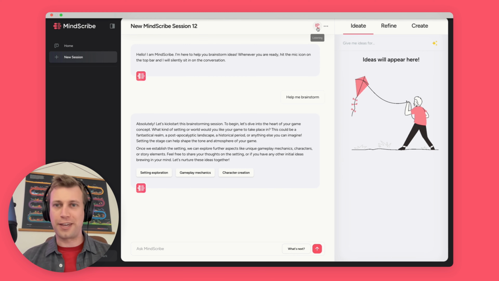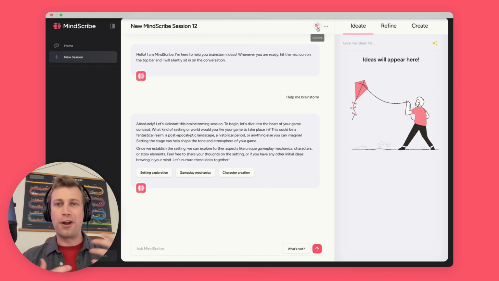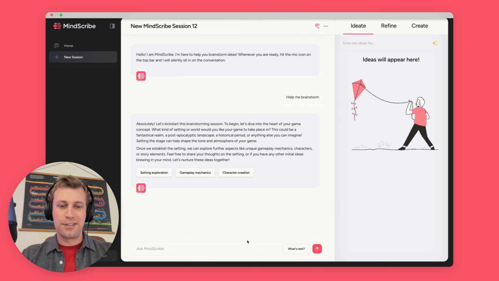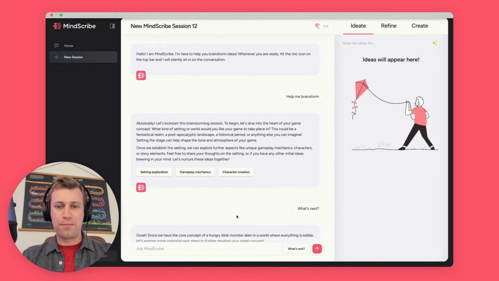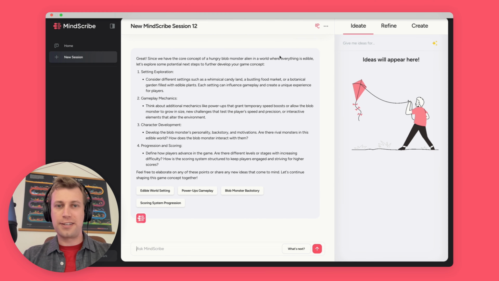I've got an idea for a game already where you're this hungry blob monster alien running around, kind of a feeding frenzy, trying to eat a bunch of little edible animals that are cute and adorable, and you need to eat things as fast as you can to increase your score. Cool. So now I can ask MindScribe what's next, or what do you think? And as you can see, it's got the context here of my hungry blob monster alien.